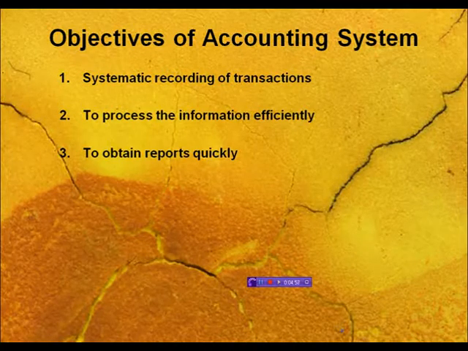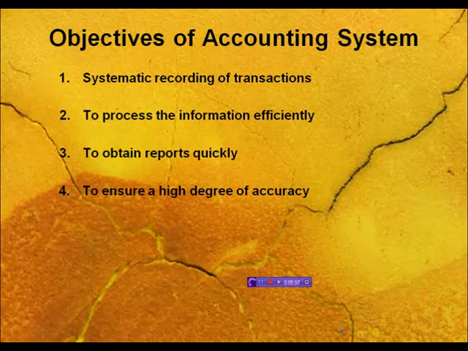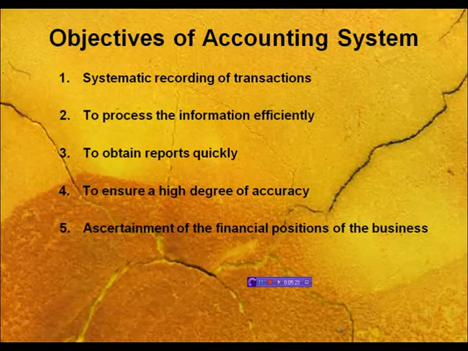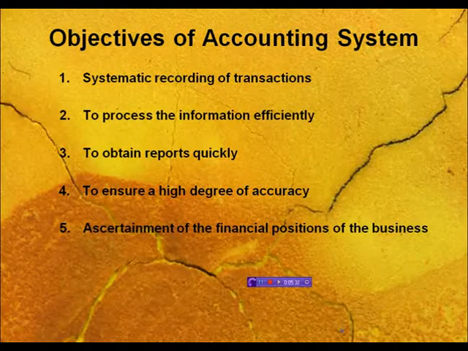Next is, to ensure a high degree of accuracy. If I have done all the activities in accounting, there is no doubt that accuracy will be 100% in accounting. Otherwise, if it is not there, then there is a chance of rectification of errors in the accounting. Next one is, accounting tells you about the financial position of your business. If at any stage you would like to know about your financial position, about the status of profit or loss, or the status of your assets and obligations, you can obtain it straight away from the accounting process.